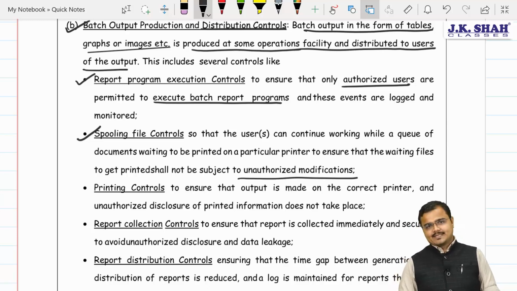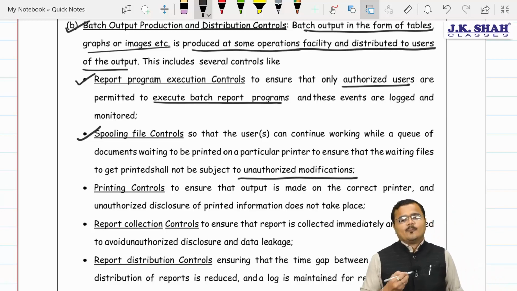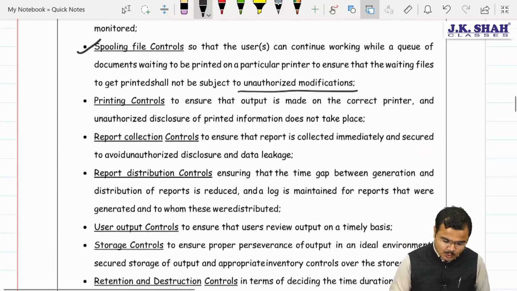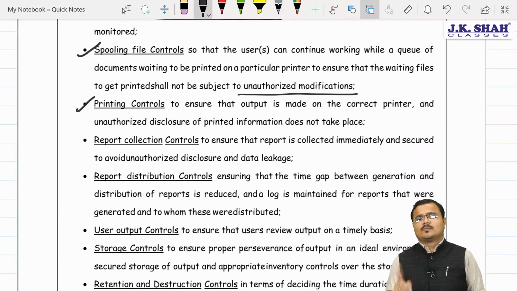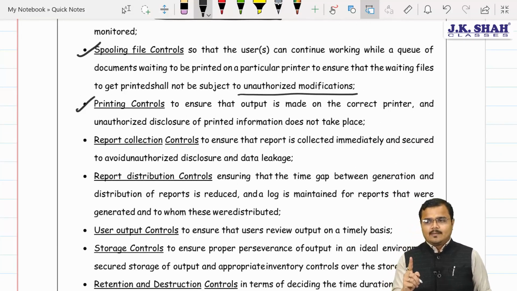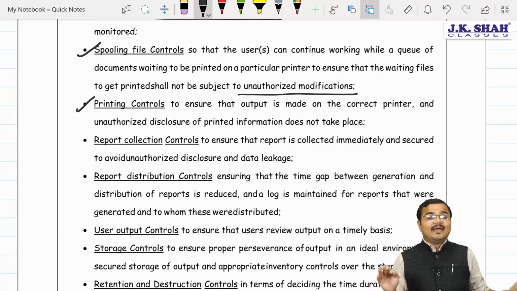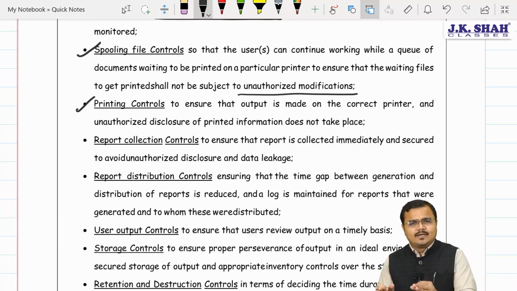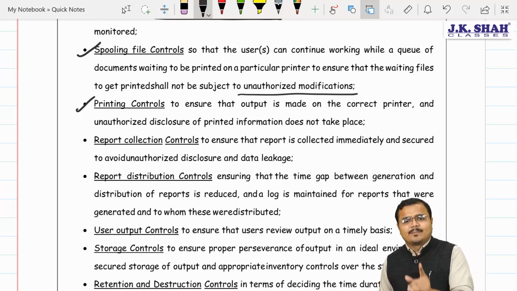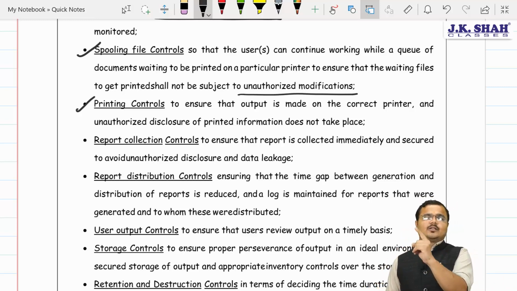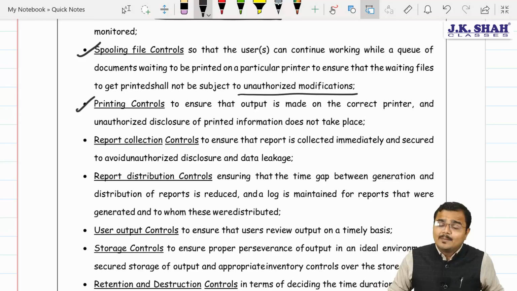Agree? Third one, when the batch output is produced, we should also make sure that printing control is there. Select the right printer. Make sure that print copies are made only for the requisite papers and not for all the papers. Make sure the correct printer is selected, because if the printer is wrong and data gets printed on someone else's printer, the chances of data leakage increase.